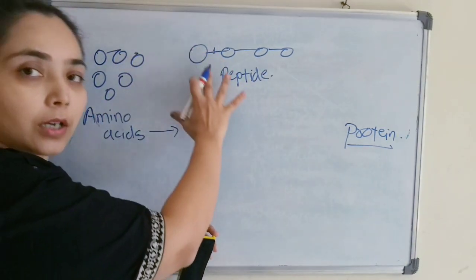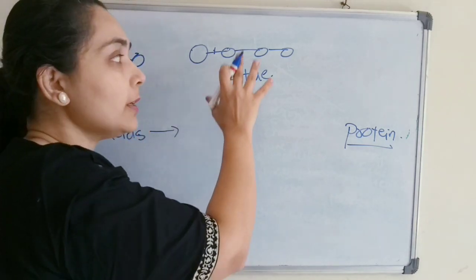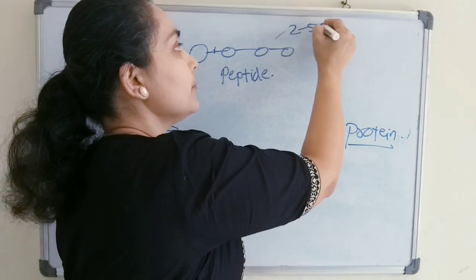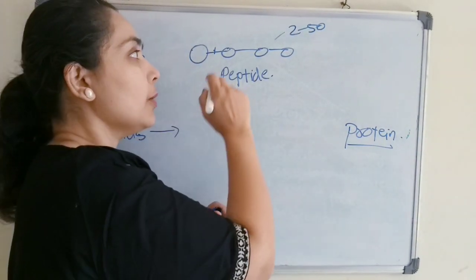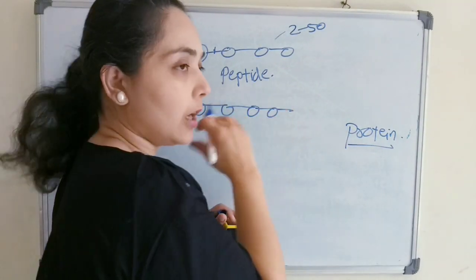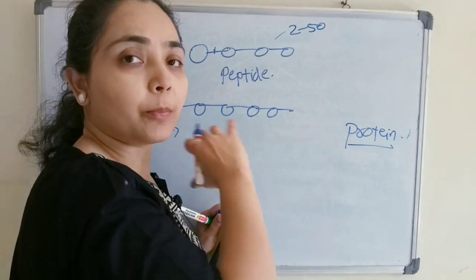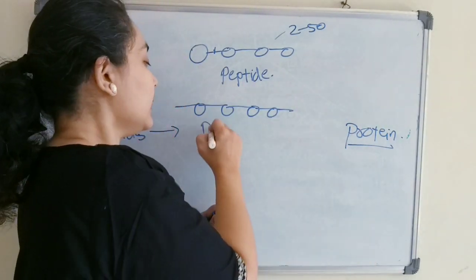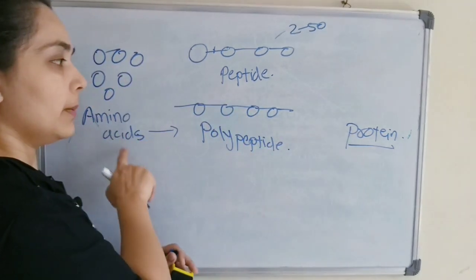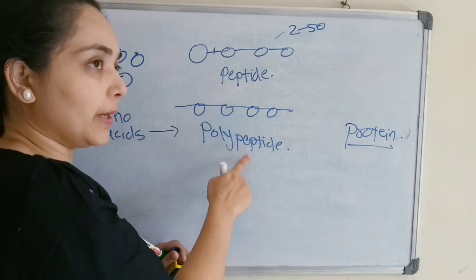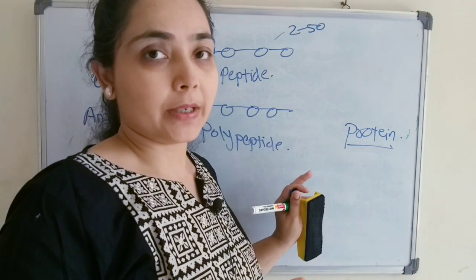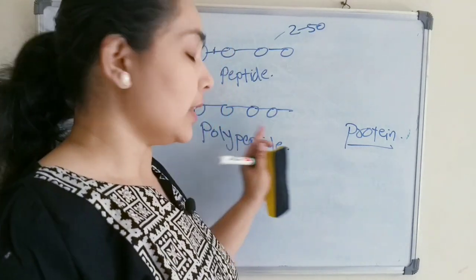Amino acids combined together with the covalent peptide bond. If it is a short chain, having 2 to 50 amino acids, then it is known as a peptide, and a string of more than 50 amino acids combined together with the covalent peptide bond is known as a polypeptide. So this is the primary structure of the polypeptide.